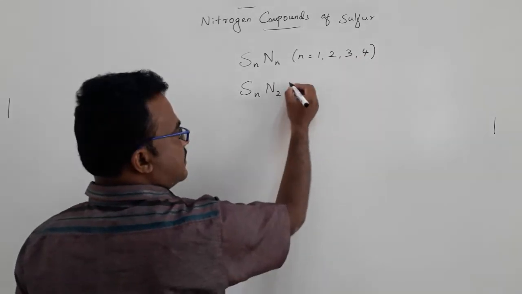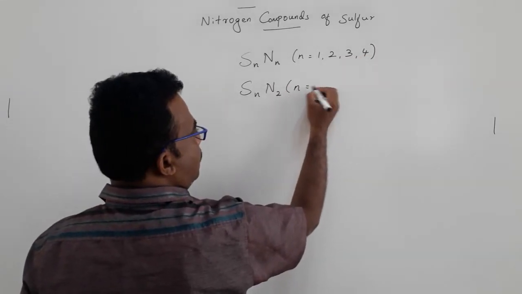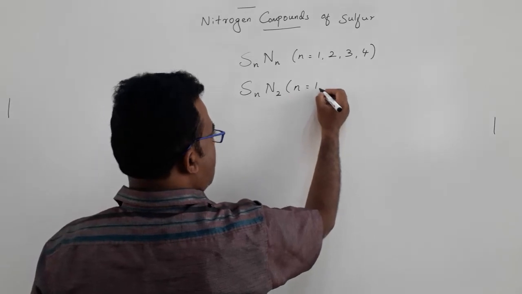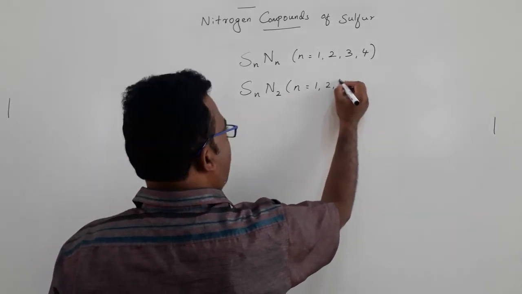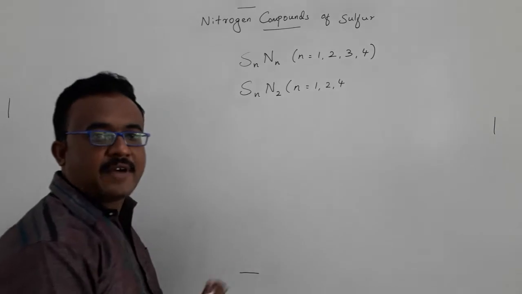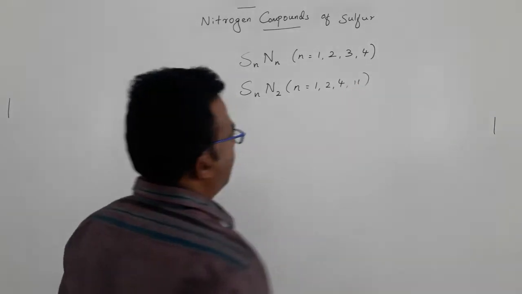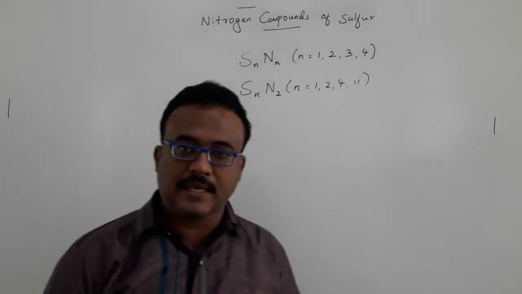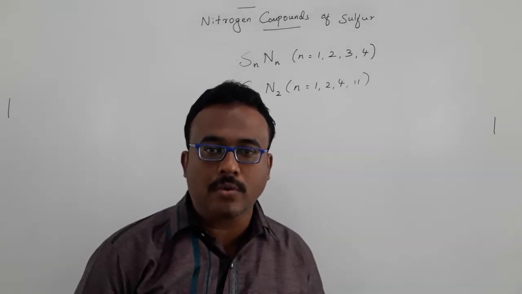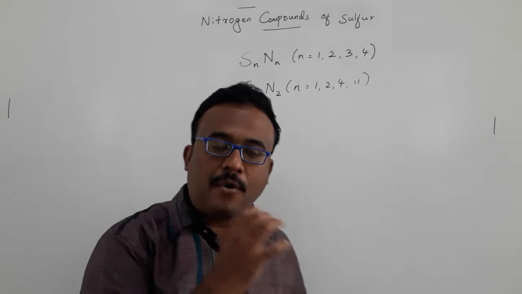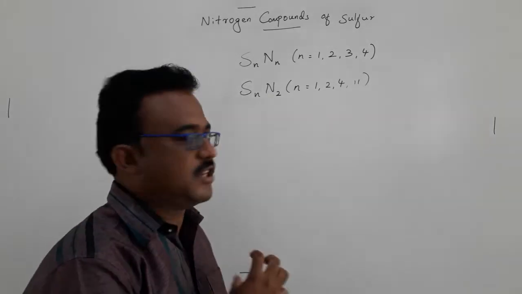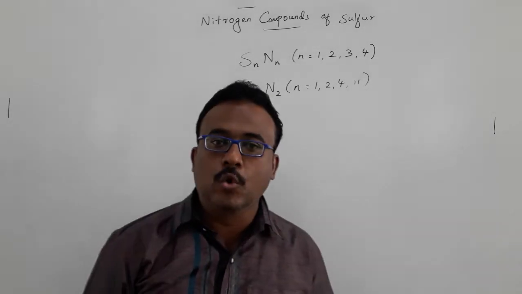In the second case, y is equal to 1, 2, 4, and higher numbers such as 11 and 13 are also known. Other than these two cases, some other cases also exist, but the majority of the sulfur nitrogen compounds come under these two classes.